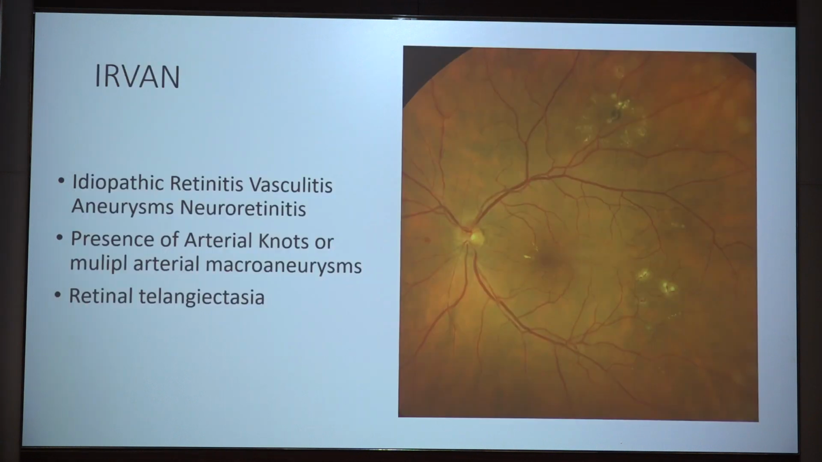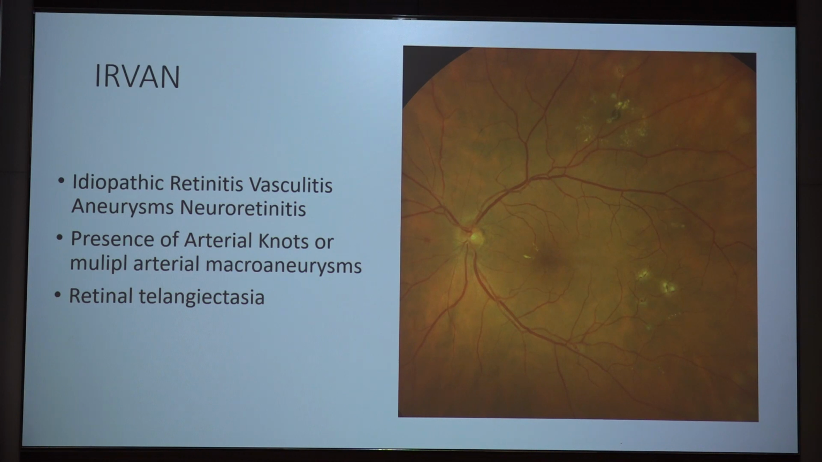And IRVAN is idiopathic retinitis, vasculitis, aneurysm, neuroretinitis, and it is characterized by the presence of arterial knots or multiple arterial macroaneurysms. If you see here, let's take the pointer. Some of these, you see, are the arterial knots which are present. Here is another one. So these are multiple arterial knots which characterize this IRVAN disease, and there is also retinal telangiectasia.